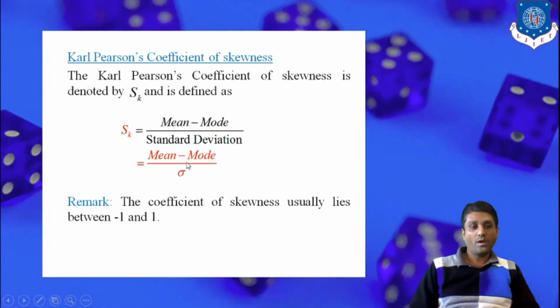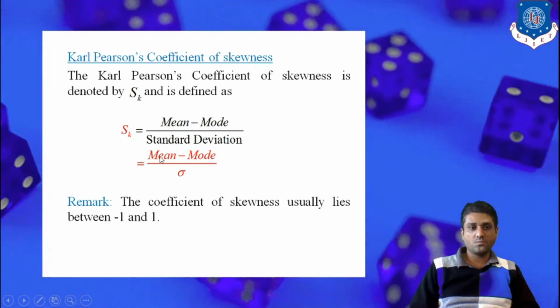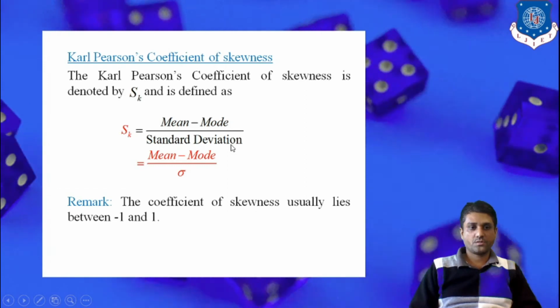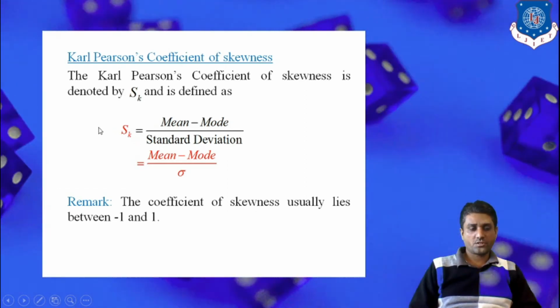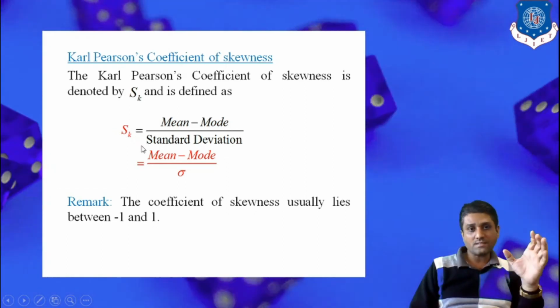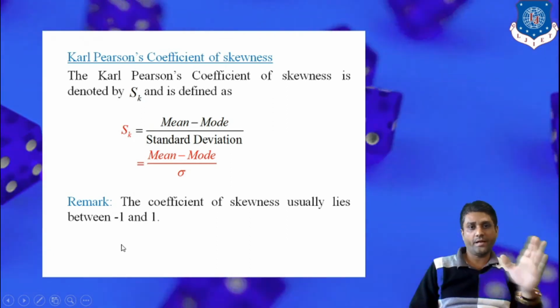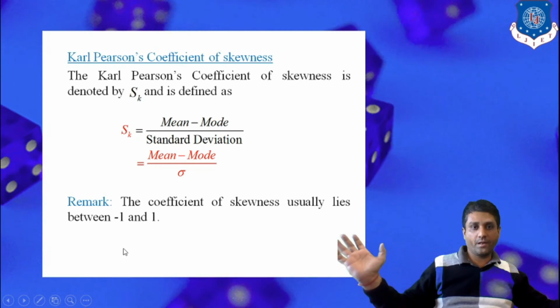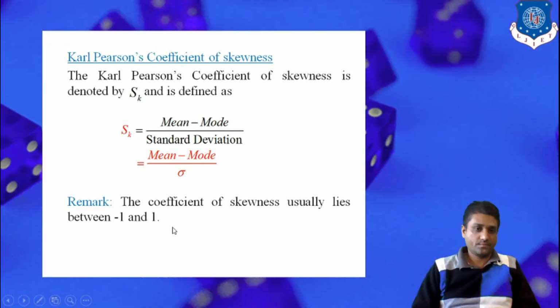So we write down the symbolic notation. Skewness is mean minus mode upon sigma, where sigma is the notation of standard deviation. Now the skewness coefficient always lies within the range -1 to +1. We never exceed this particular interval, -1 to +1.